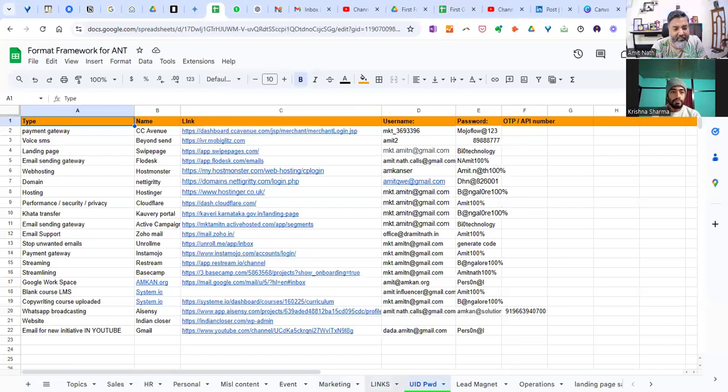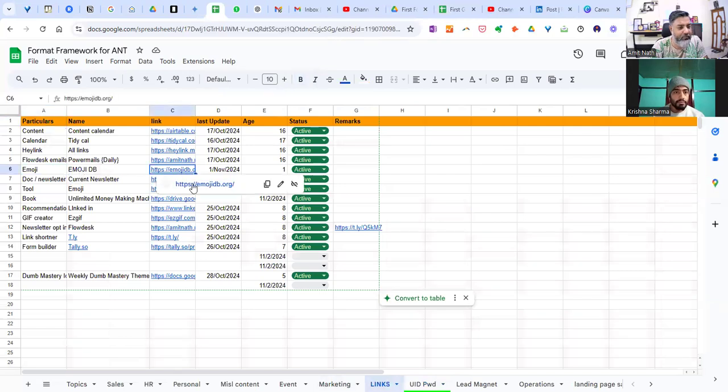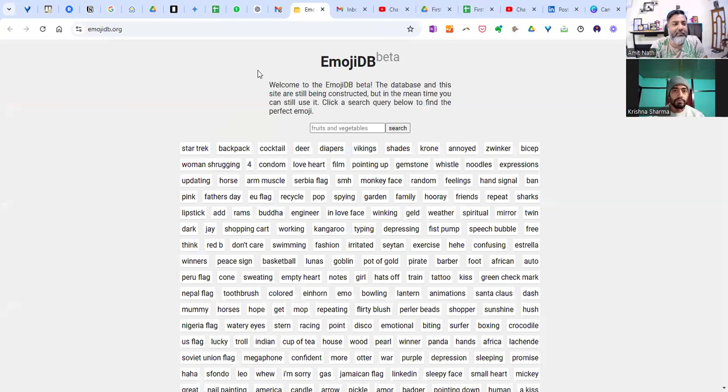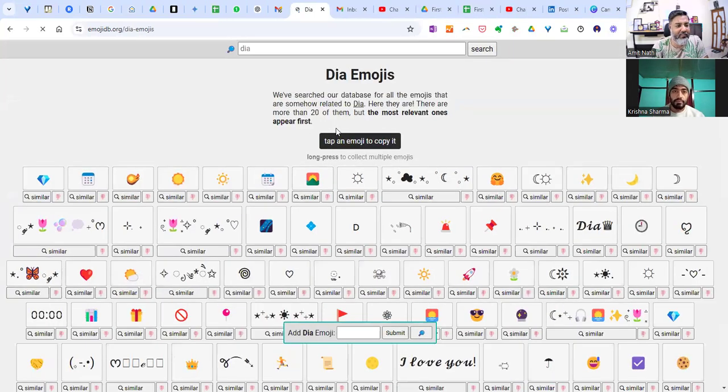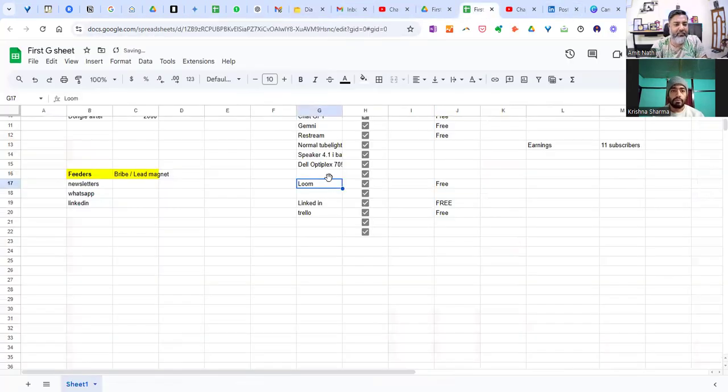Okay, this is called Emoji DB. I can create any kind of emoji, even those images which are not there. I can create all these things. Like I needed this Dia image. Okay, DIA, and I got the Dia. I can get diamond. I can get calendar like that. So this is a very powerful software. It's called Emoji DB. I'm just writing it here. Okay, this is also free.